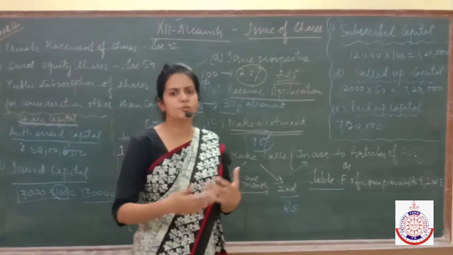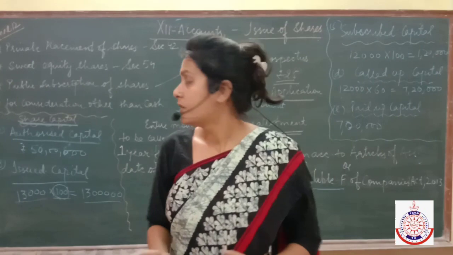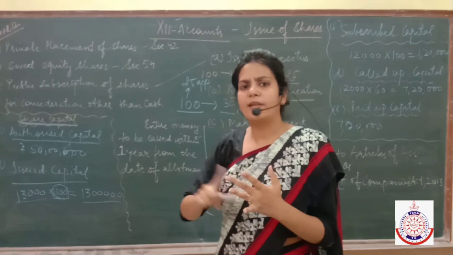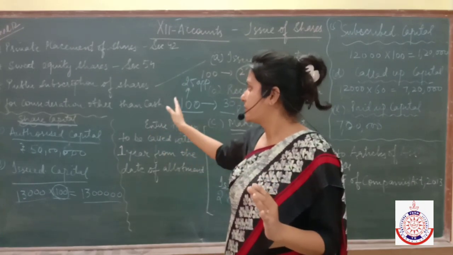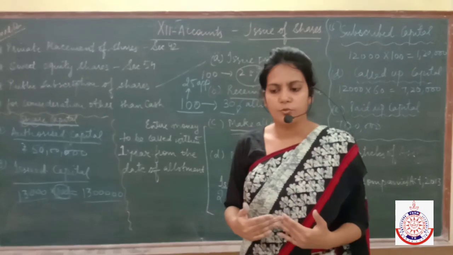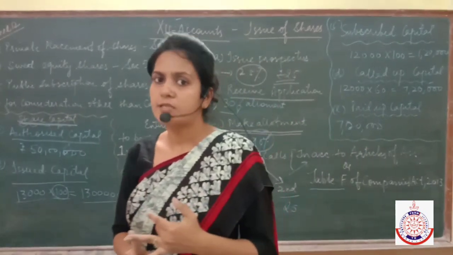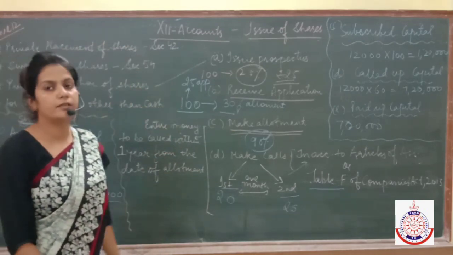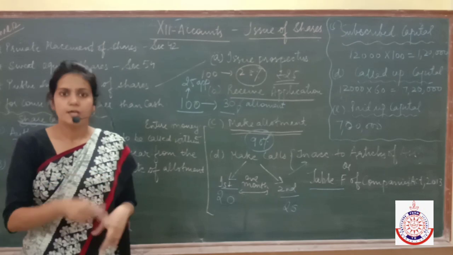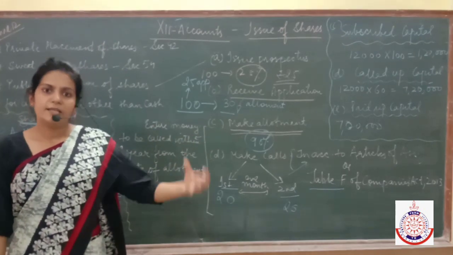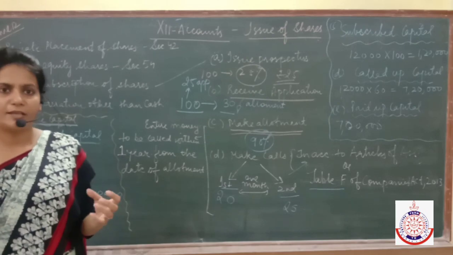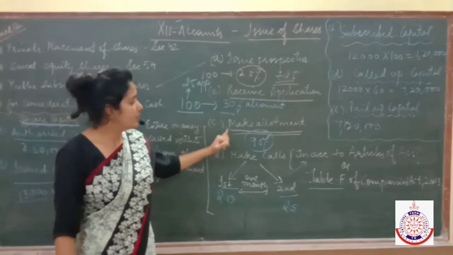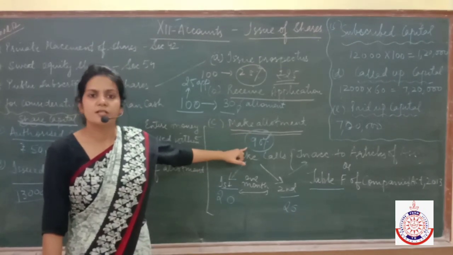Now shares are of many types. You know very well, I won't explain it. Then after that, there are various methods of issuing shares: private, sweat, public. I've explained to you. Consideration other than cash also we'll be discussing in this chapter only. Sweat equity and private we are not concerned with, but if I go for public subscription, then there's a complete method. First of all, we have to issue the prospectus. People have to buy the prospectus by paying the application money. If we accept their application, we allot them the shares. If we don't accept, we refund the money to them. We can make the allotment only when we get 90% subscription.